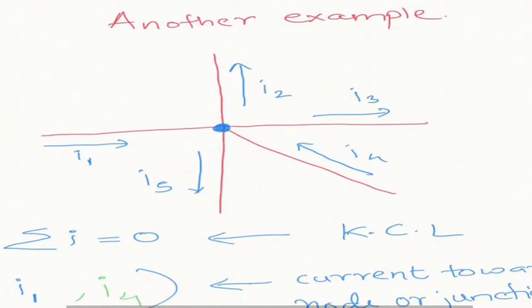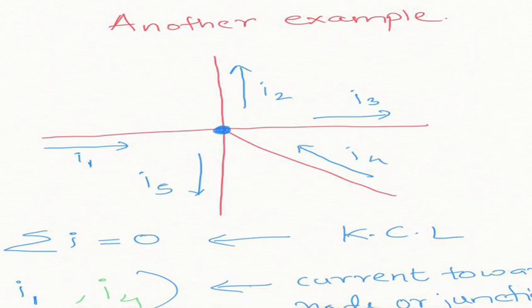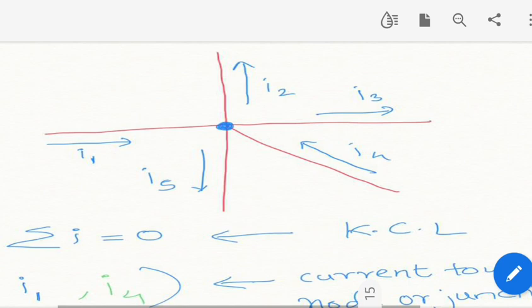As you can see, this blue dot is our junction or node. There are some currents moving towards the junction and some currents moving away from the junction. First we take current moving towards the junction as positive current. So only two currents are moving towards the junction, that is I1 and I4.